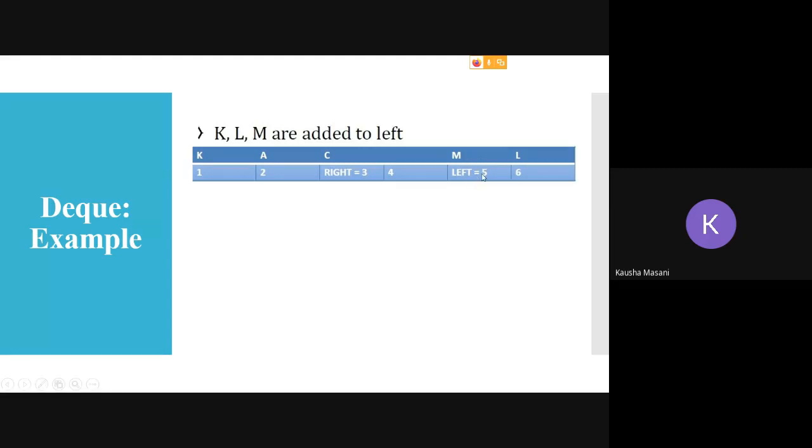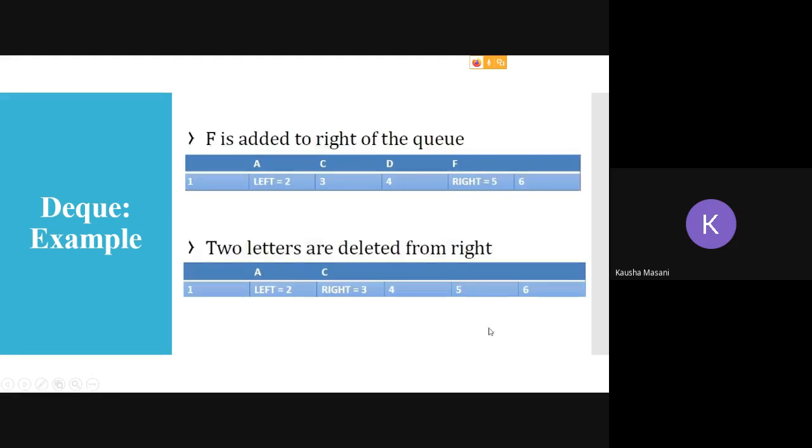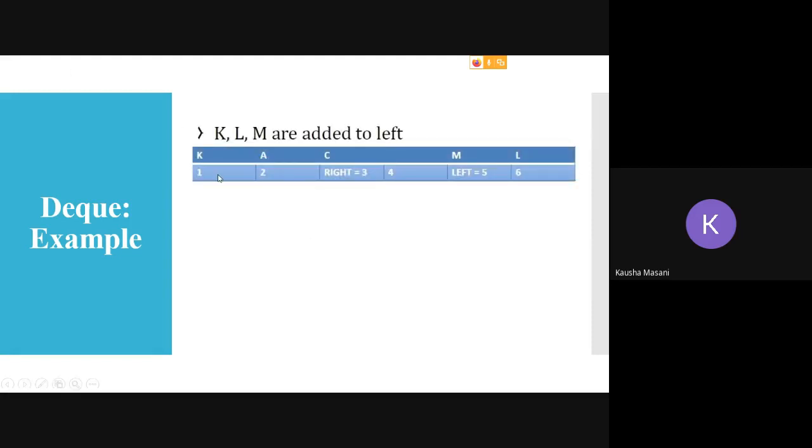So left is at 5. If you can observe, there were empty spaces at 1, 6, 5 and 4. Okay, so it is going in NQ operation on left end. So it added K at 1, L at 6, M at 5. Okay, so left is pointing at 5.